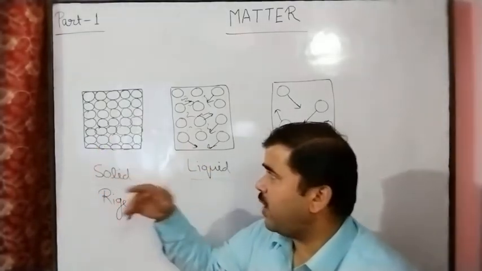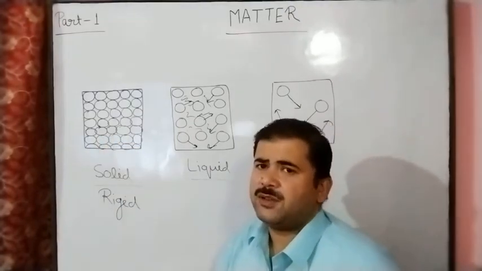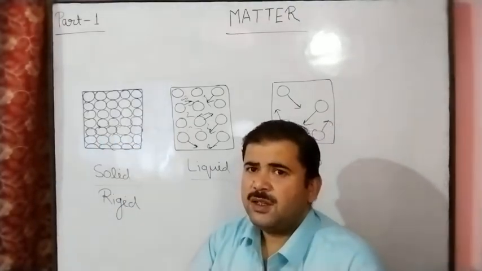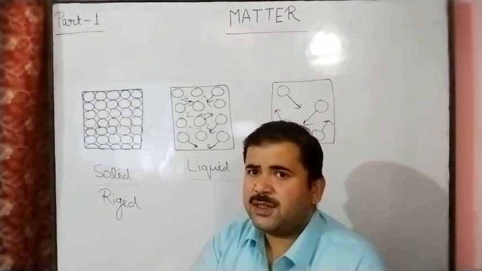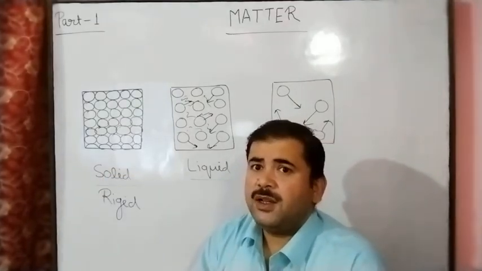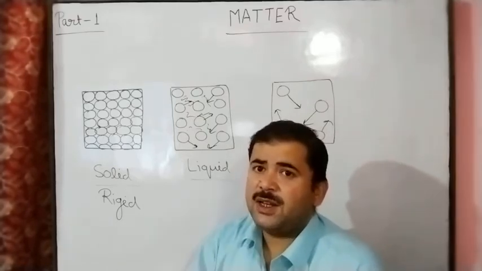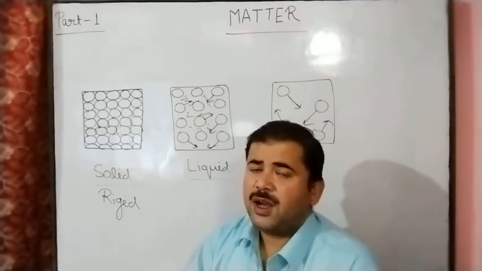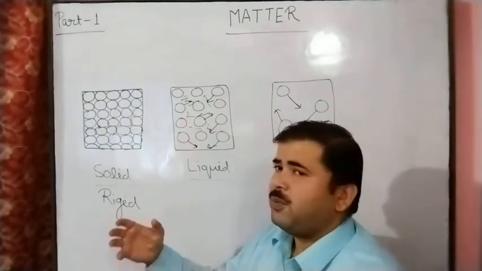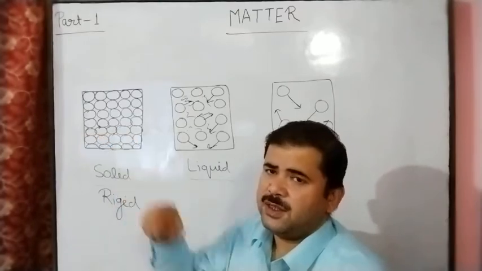So by increasing the temperature, the particles move faster than before, and due to this the force of attraction decreases, because if the particles move, the interparticle space increases. Due to the increase in interparticle space, the interparticle force of attraction decreases.